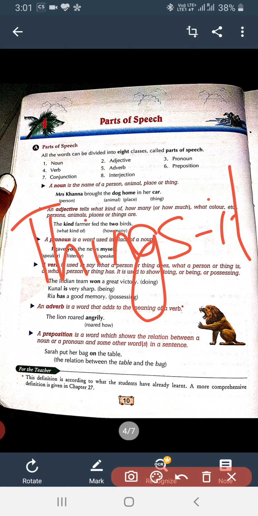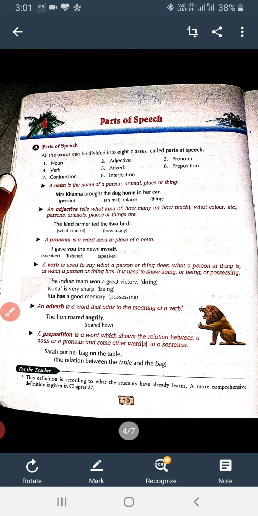So whenever it is said to change the given noun into pronoun, we can easily do it. We can make the sentences creative by using different pronouns instead of repeating the same noun. Is that clear? So now we will come to the next topic, adjective.